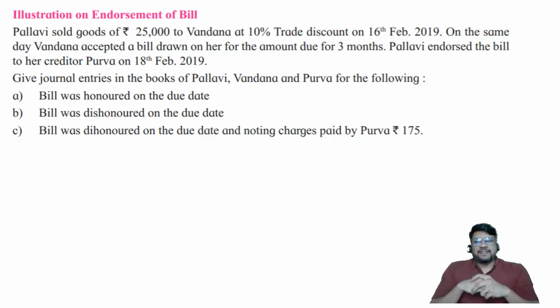Hello my intelligent friends, welcome to the sixth lecture on the topic of bills of exchange. In the previous topic we have discussed the entries of discounting of a bill. What is the meaning of discounting of a bill? Discounting means selling the bill to the bank. So you get the money immediately even before the due date of the bill, and for that purpose the bank is going to charge you some discount charges.